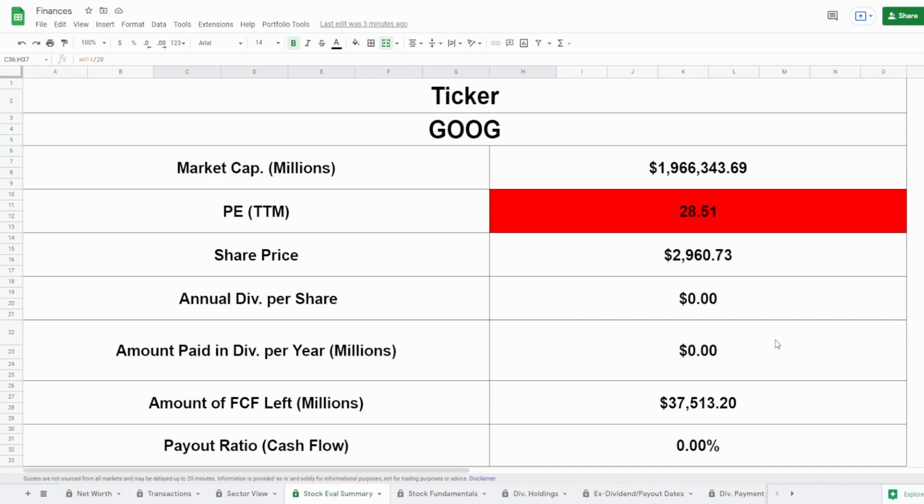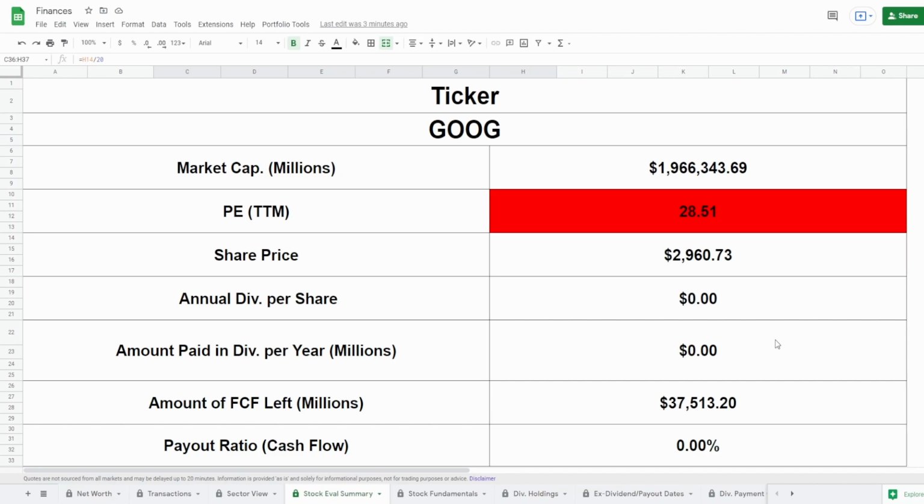Now, they are a tech company, so the tech sector has been pretty much overblown out of proportion. So this means that they need to also calm down. And personally, would I buy this? I don't necessarily know. They do have a great opportunity for growth, right? It's Google. I don't think the internet is going to go away anytime soon. But for me personally, I prefer to invest in cash flow companies. Google does not pay a dividend, unfortunately. Maybe someday they will, but unfortunately they do not. So for me, I don't necessarily know.